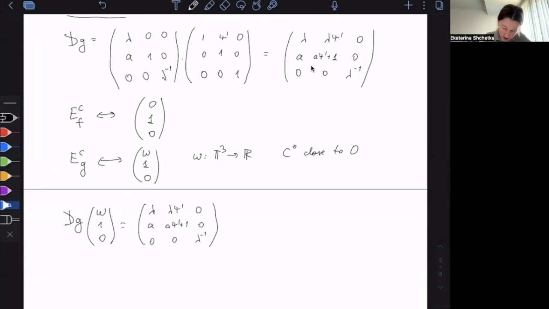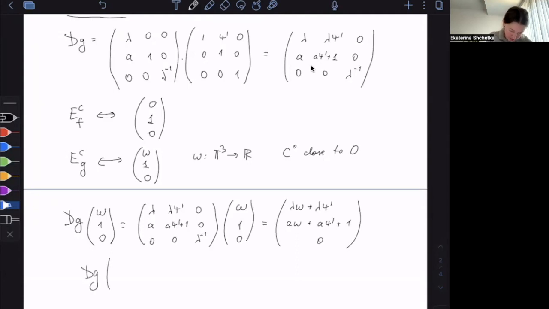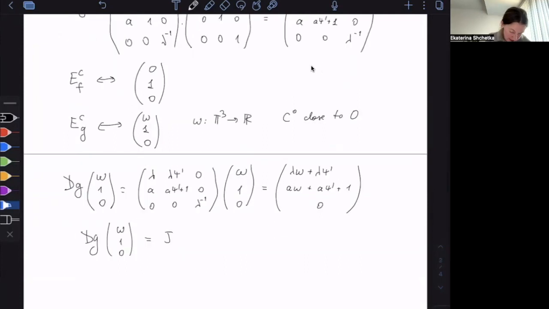0, 0, lambda inverse. Okay, omega 1, 0, lambda omega plus lambda psi prime. Then the second line is a omega plus a psi prime plus 1. And the last line is 0. Okay. So by invariance, dg, really acting on omega 1, 0, can be written as this jc times omega of g 1, 0.